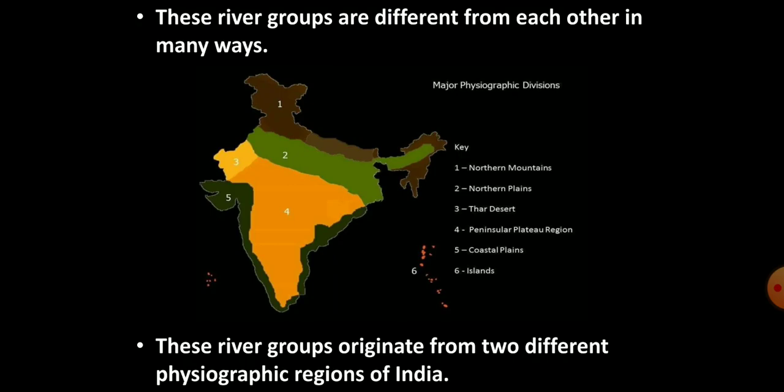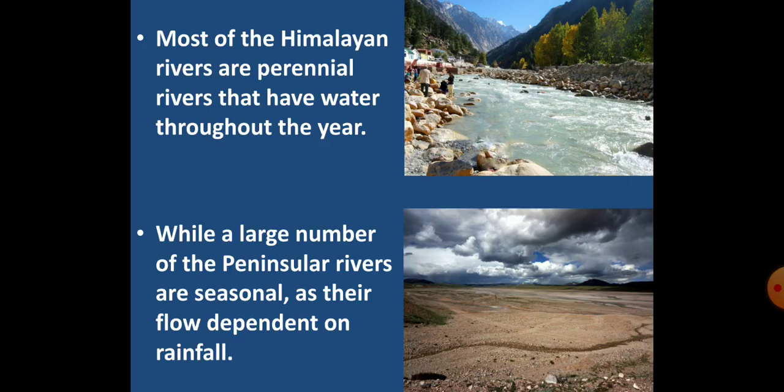Let's understand the basis of categorizing the Indian rivers into two groups, or the difference between these two groups. The one major difference is that the Himalayan rivers and the peninsular rivers originate from two different physiographic regions of India. The Himalayan rivers originate from Himalayan mountains, the region marked with number 1 on the map, and the peninsular rivers start from the Indian peninsula, which is marked as number 4 in this map.